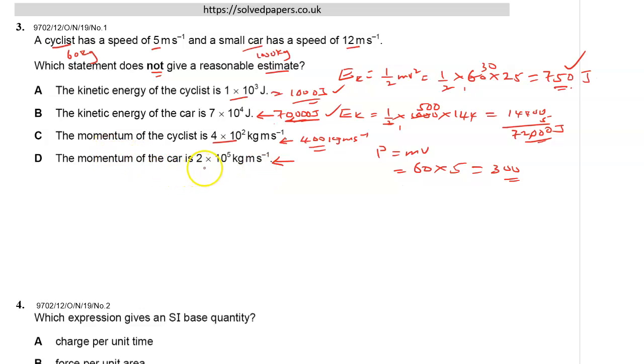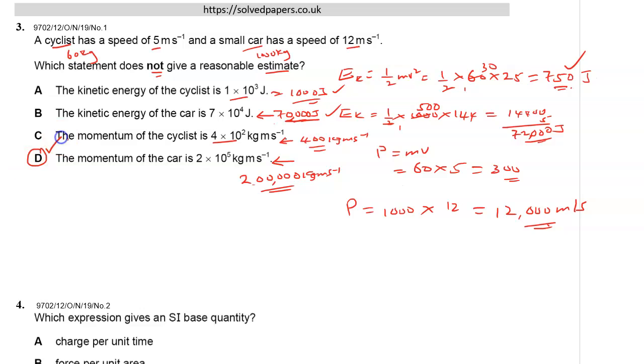D, momentum of a car is this. This is 200,000 kilogram meters per second. Let's see. Momentum of a car, the mass of a car is 1,000, and the speed of the car is 12 meters per second. So this gives us 12,000 kilogram meters per second. And this is way too large compared to this one, so this is not correct. We are looking for the statement which is not a correct estimate. So the answer is D.